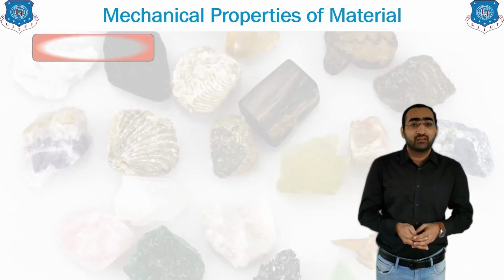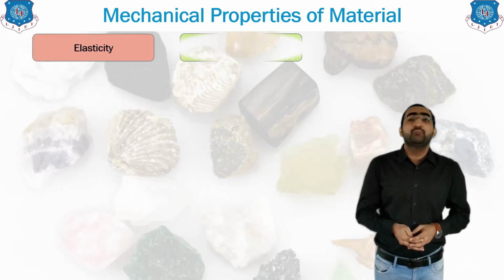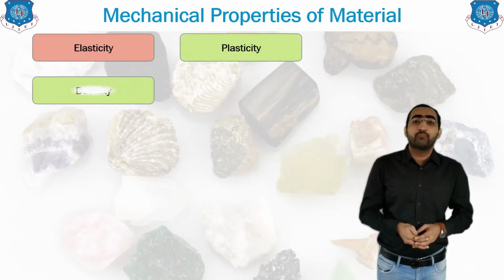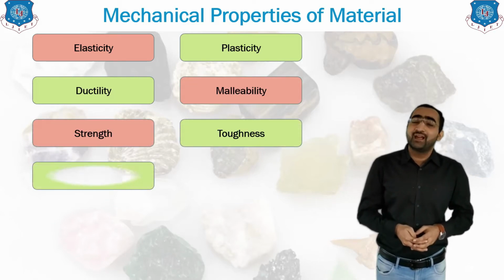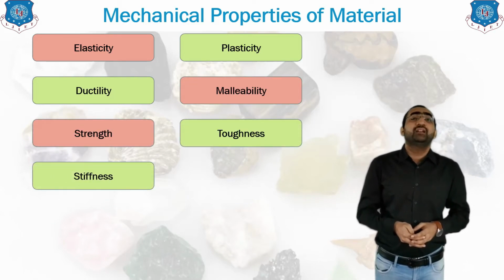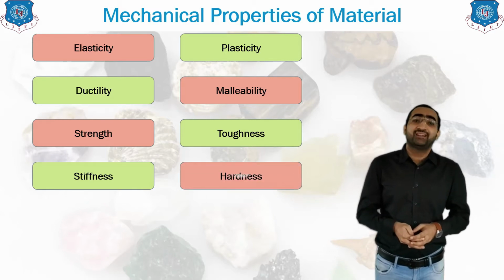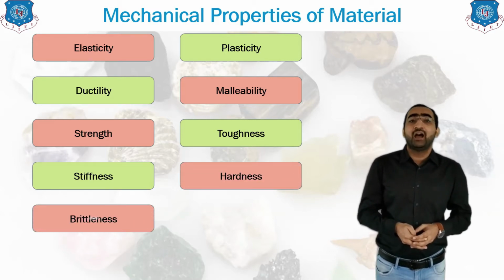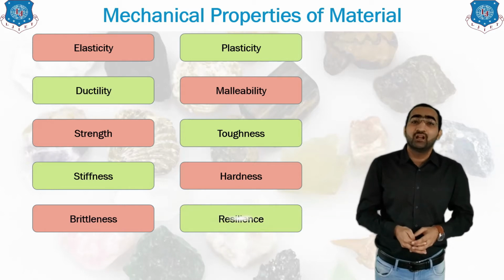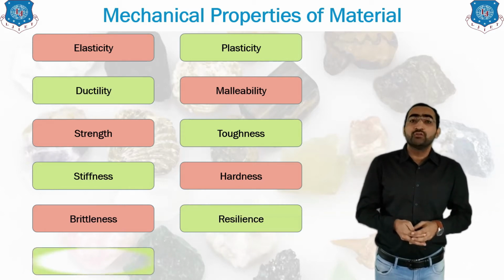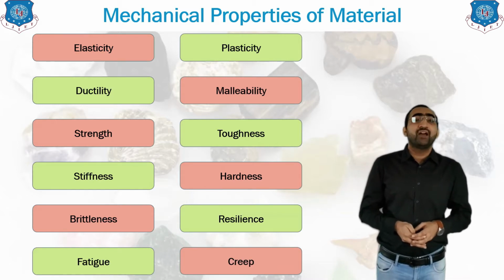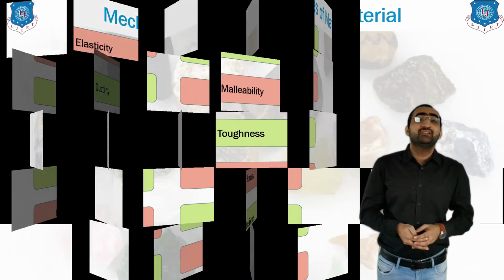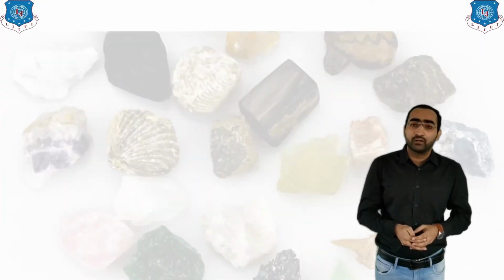In the upcoming slides, we will be going through the different types of properties. They are elasticity, plasticity, ductility, malleability, strength, toughness, stiffness, hardness, brittleness, resonance, fatigue and creep. Now let us see all these properties in detail. There are 12 properties which we will be discussing. So the very first property which comes is known as the elasticity property.